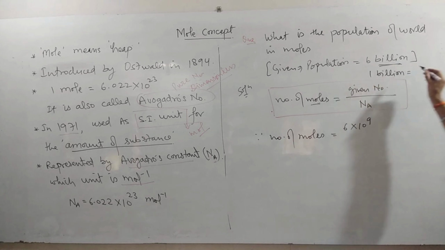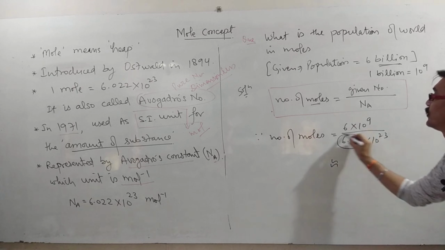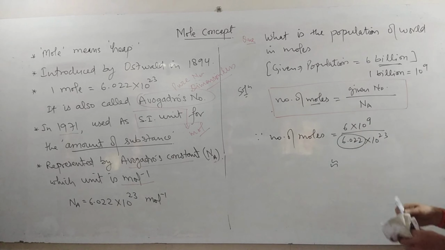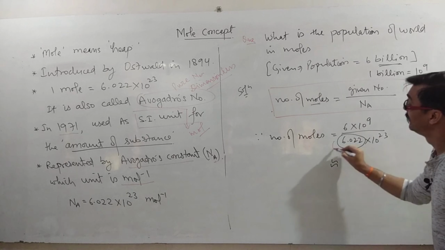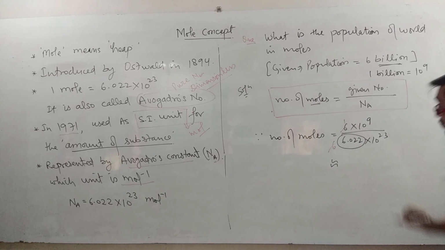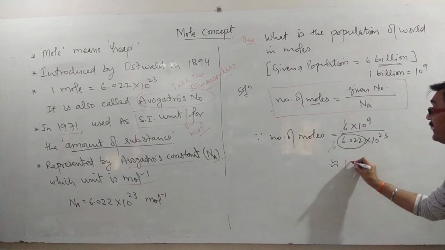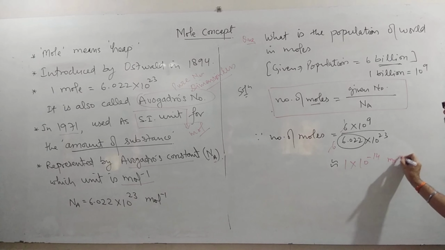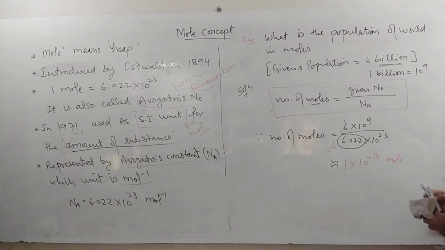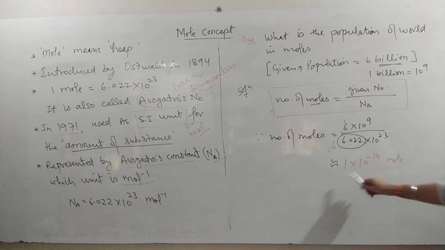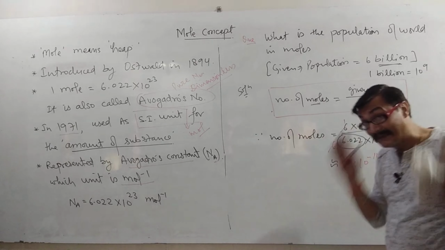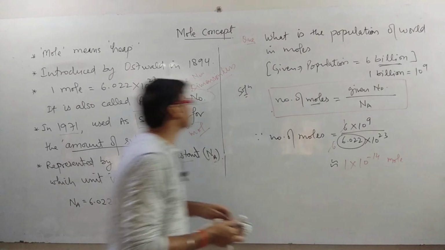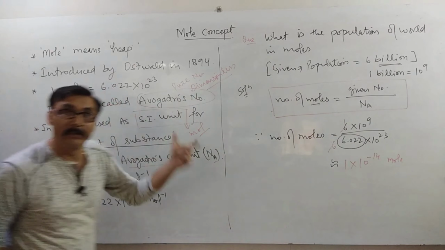But in such questions, we can approximate 6.022 as 6. 6 divided by 6 is 1. So it is equal to 1 × 10^-14 mole. That is, the population of the world is 1 × 10^-14 mole. So you can imagine that it is a very large number.